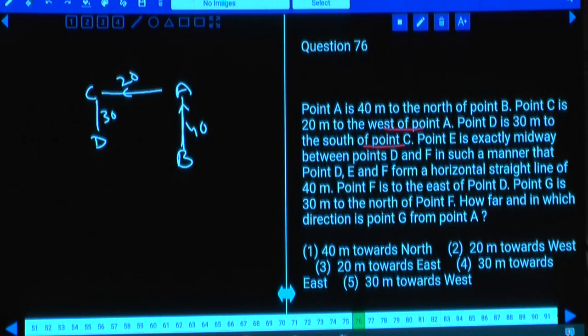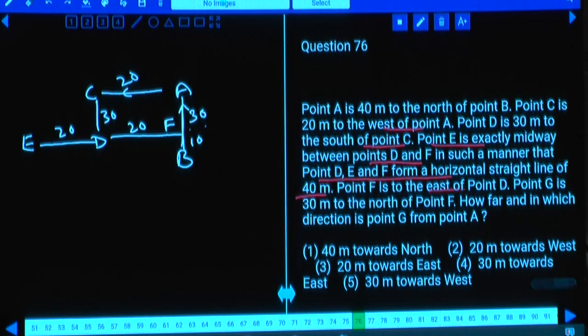And E is exactly midway between D and F. D and F forms a horizontal straight line of 40 meters. Hence D, E and F form a line, and F is to the east of D. As F is to the east of D, F will be here and E will be here. The total distance between D and F is 40, out of which D to E is 20, and this will also be 20. And this is 30, A and F is 30, and B and F is 10.